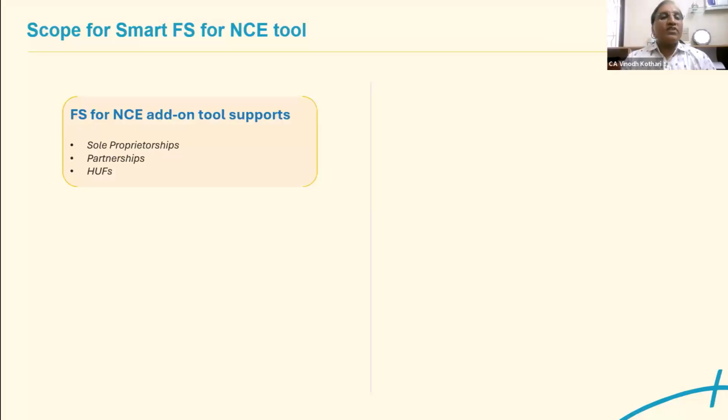So now we come to the part of the tool. Our main focus in today's session is how to generate this new financial statement for non-corporate entities from Tally.